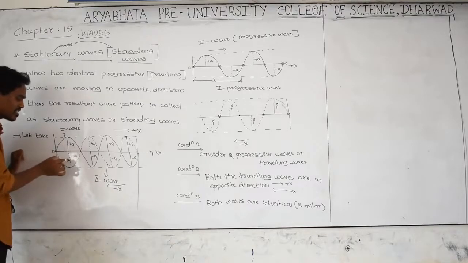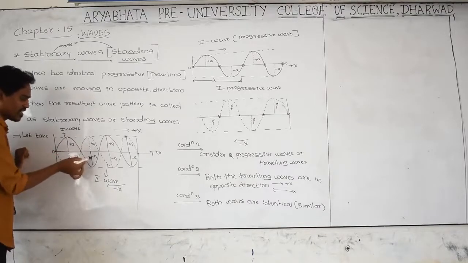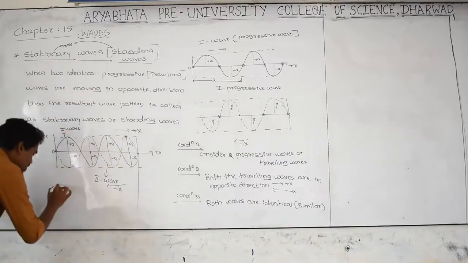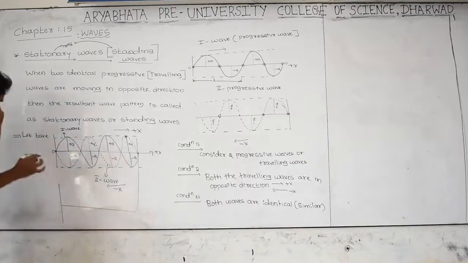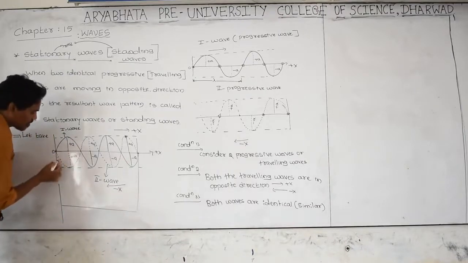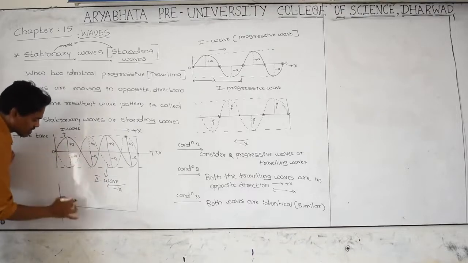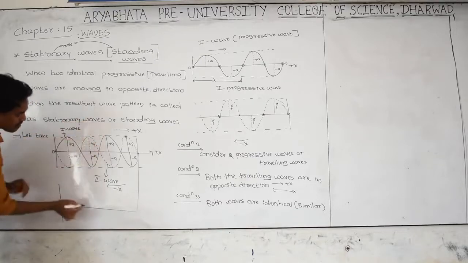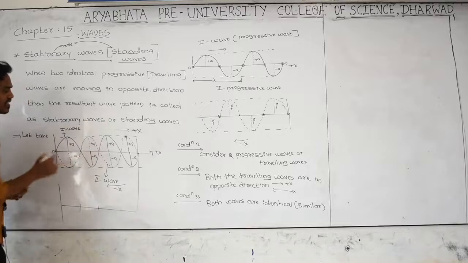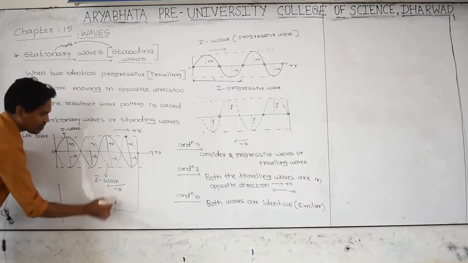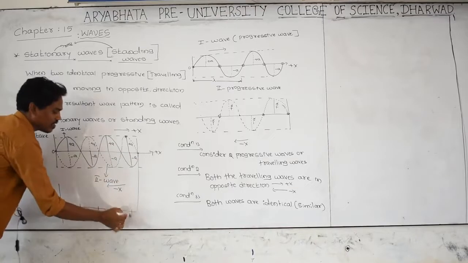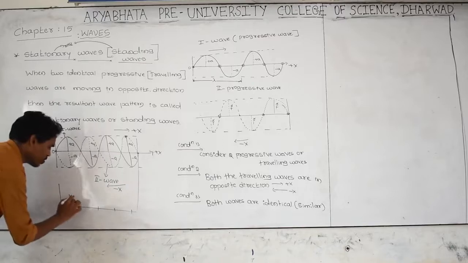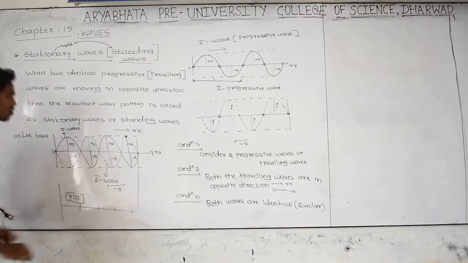Plus A, minus A getting cancelled; plus A, minus A getting cancelled. Let us take here the crest of the first wave and trough: plus A, minus A getting cancelled. There is no crest or trough. Plus A minus A means crest and trough get cancelled. There is no crest or trough. The resultant displacement of this wave is equal to 0.